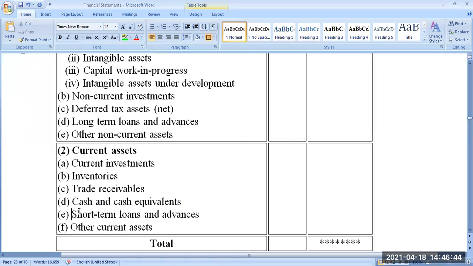The last but one, short-term loans and advances, again given by you. If you gave some loan to some of your sister concerns, employees, or suppliers, or gave some advance, anything of that nature needs to be accumulated here. Then other current assets. Apart from this, any other thing? For example, prepaid insurance premium, prepaid rent, accrued interest. That category will come under other current assets.